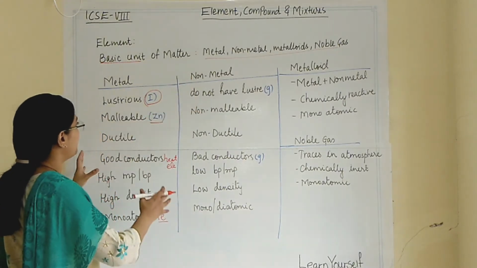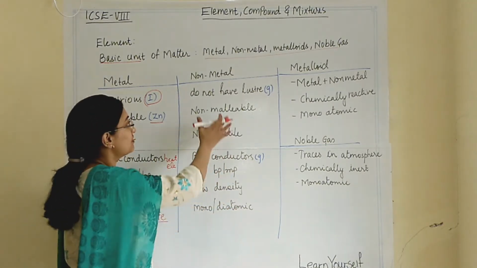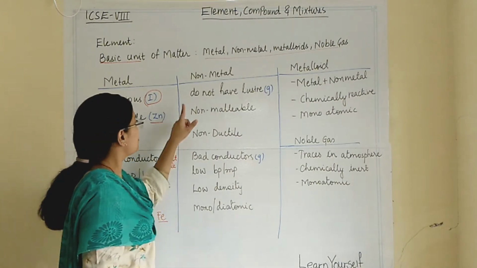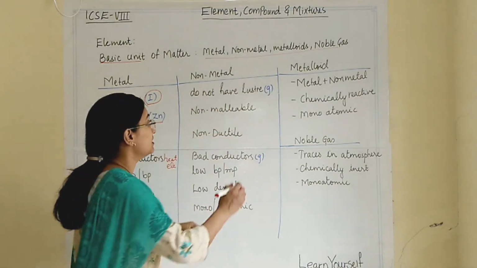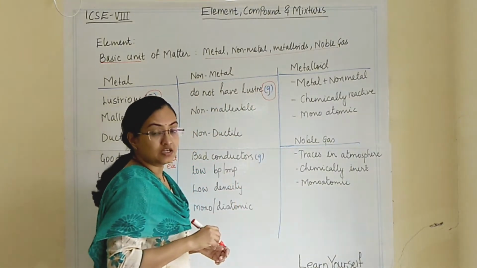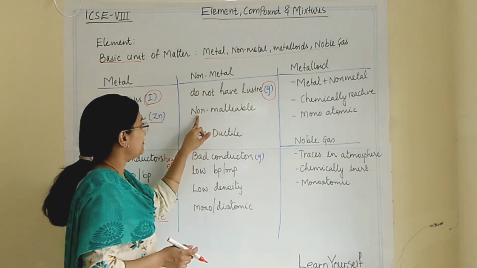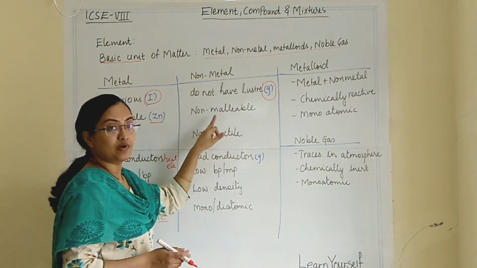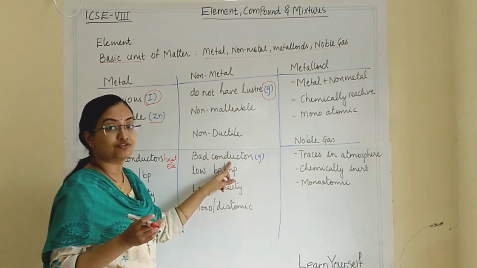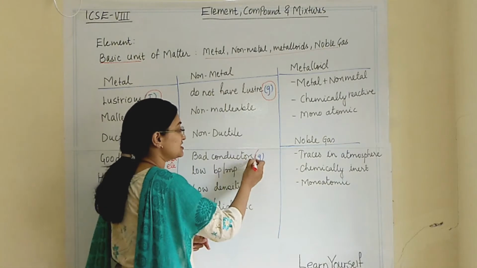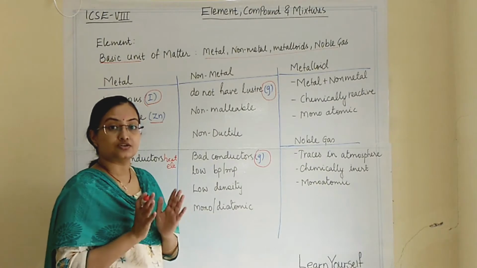Whatever characteristic properties the metals possess, non-metals possess exactly the opposite. So they do not have luster, but the exception is graphite. Graphite is a non-metal but it does have luster. When we are talking about malleability, non-metals are non-malleable. They are non-ductile. They are bad conductors of heat and electricity, but the exception is graphite. Even though graphite is a non-metal, it is a good conductor of electricity.